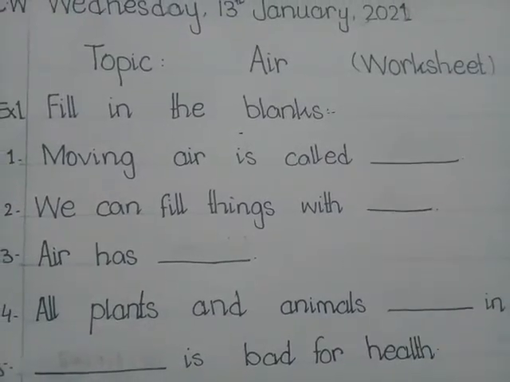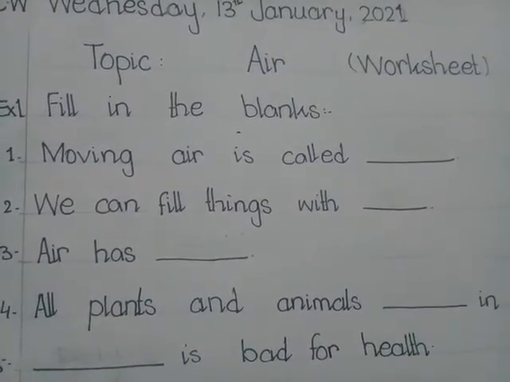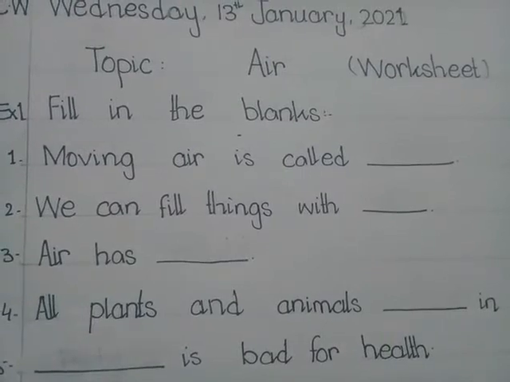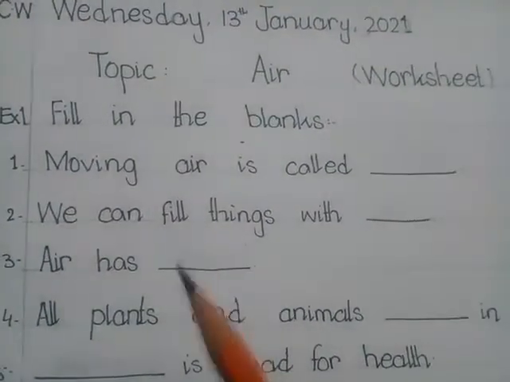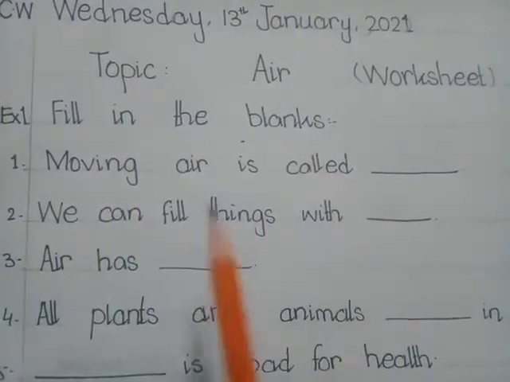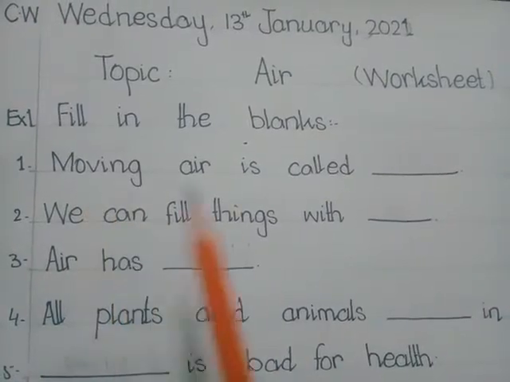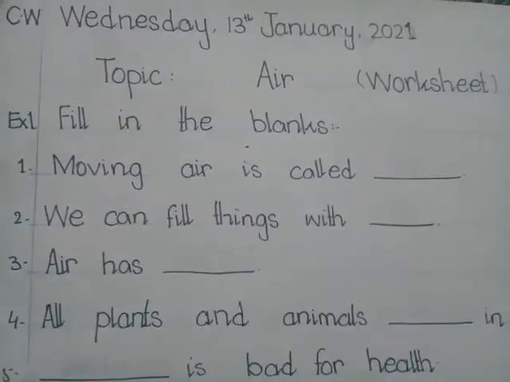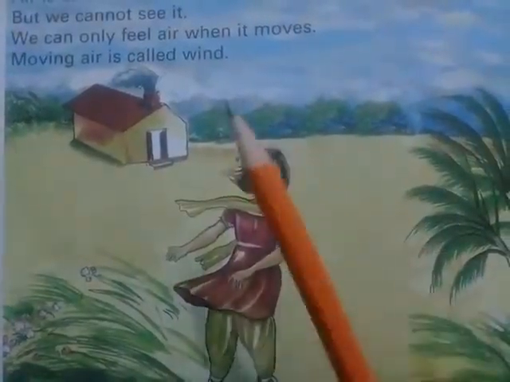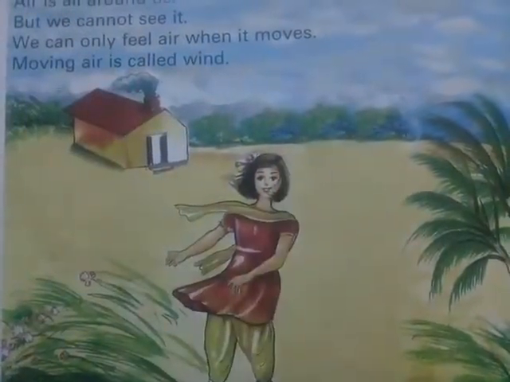Students, after revising the main points of the chapter, now we will start the worksheet of the chapter. So let's start. Exercise number 1 is fill in the blanks. The first fill in the blank is: moving air is called dash. Yes, we have read in the chapter moving air is called wind.